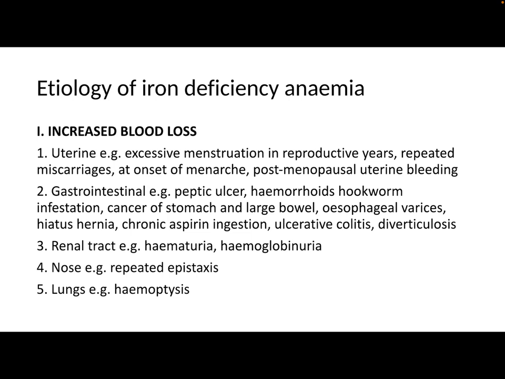Gastrointestinal causes like peptic ulcer, hemorrhoids, hookworm infestation, cancer of stomach and large bowel, esophageal varices, hiatus hernia; renal tract causes like hematuria, hemoglobinuria; other causes like repeated epistaxis and hemoptysis can lead to iron deficiency.